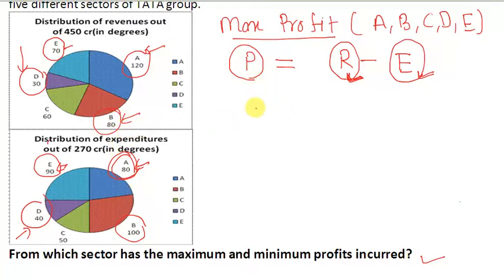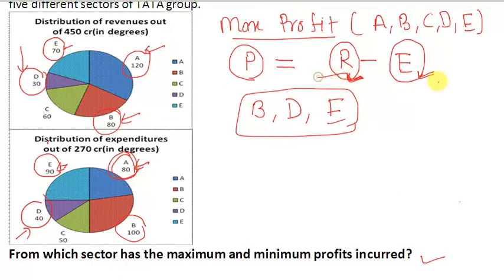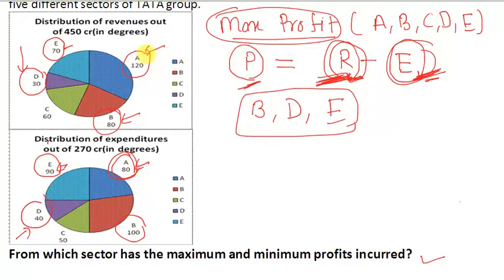So if you observe the graph, you can directly rule out sector B, sector D, and sector E, because here we are decreasing the revenue and increasing the expenditure. For that concept, we will get the minimum profit. Now here we have to maximize the profit, so we have to increase the revenue and decrease the expenditure. And just observe sector C. In sector C, we are increasing the revenue and decreasing the expenditure. So we have to focus only on the two sectors, sector A and sector C.